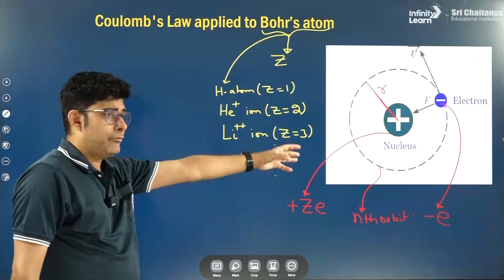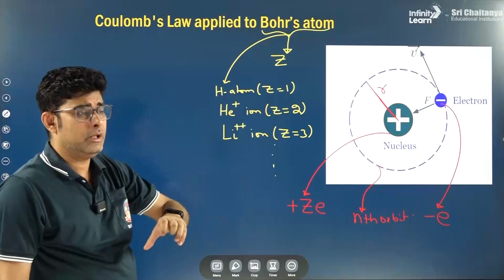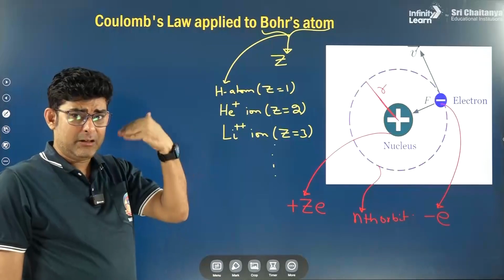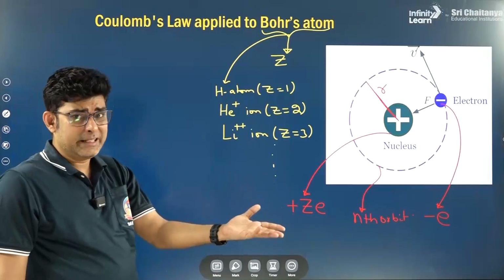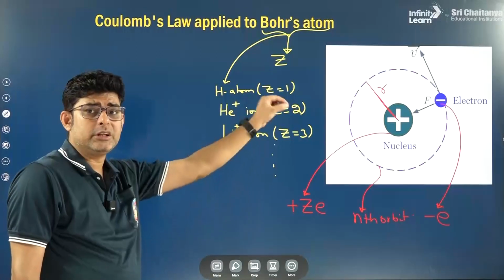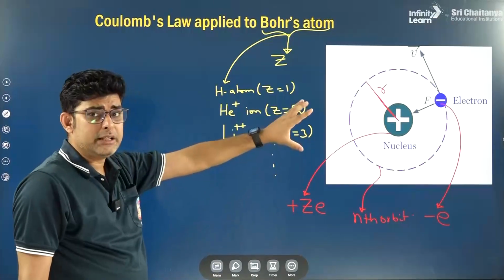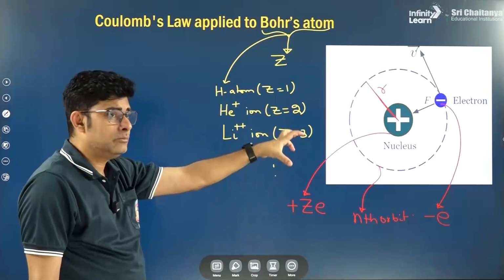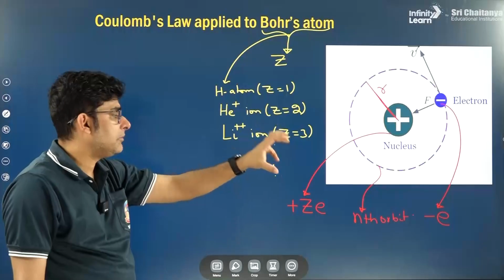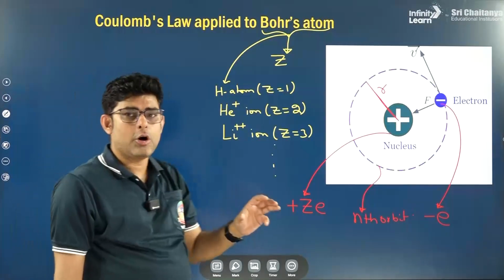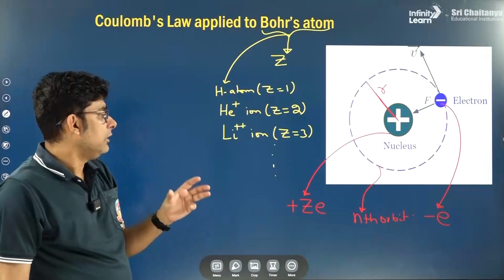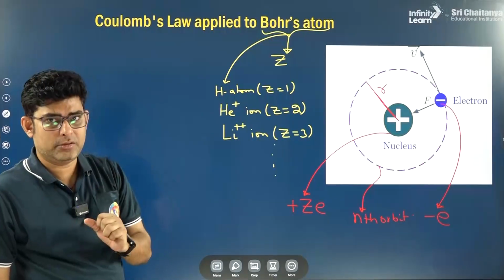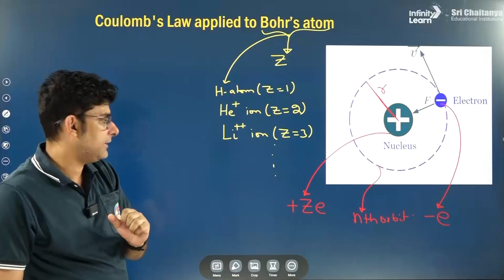Because following the failure of Rutherford's model, in which Rutherford assumed that electrons revolve in circular orbits and constantly radiate energy and spiral into the nucleus. But actually the electrons are not falling into the nucleus, so they should be moving in some stationary or stable orbits. Those stable orbits are found to possess energies of discrete or fixed values. These are called stationary orbits, right?